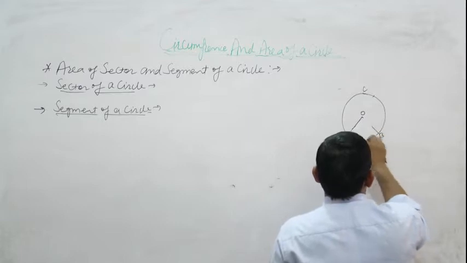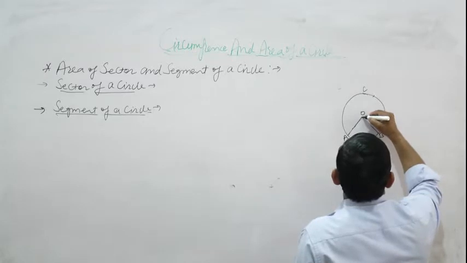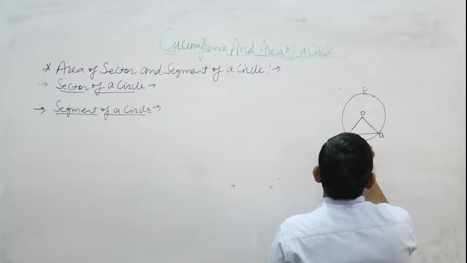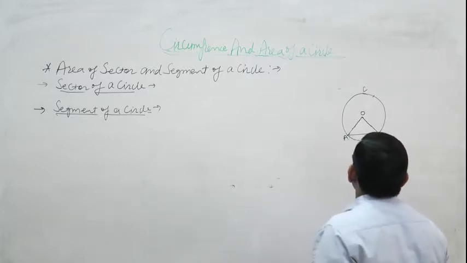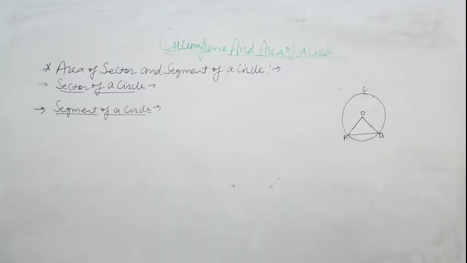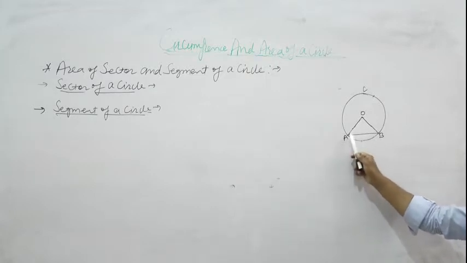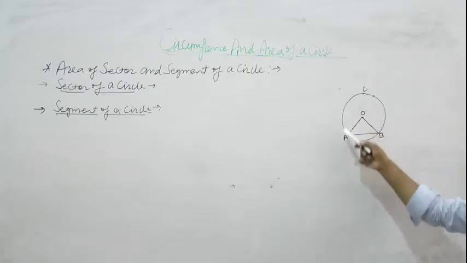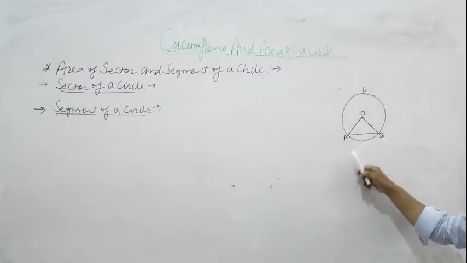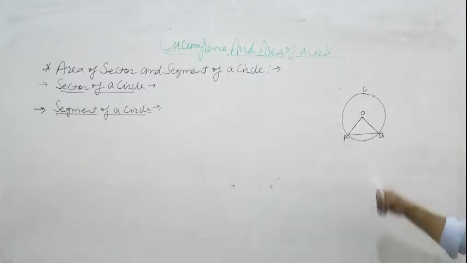Suppose AB is chord. Here AB is any chord. AB is chord because this intersects the circle at 2 points which are A and B. So AB is the chord.